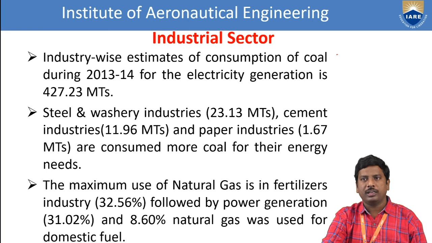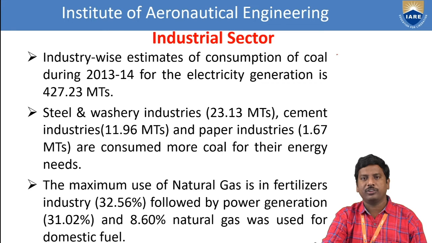Industry-wise estimates of the consumption of coal during 2013 to 2014 for electricity generation is nearly 427.23 metric tons. In case of the steel and washery industries, it is 23.13 metric tons, cement industry 11.96 metric tons, and paper industries 1.67 metric tons, consumed as coal for their energy needs.